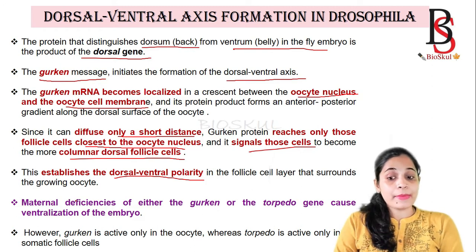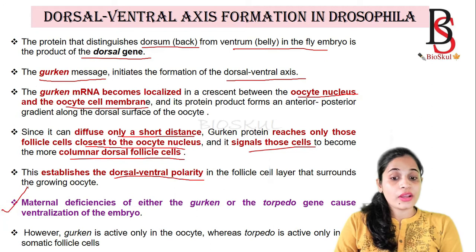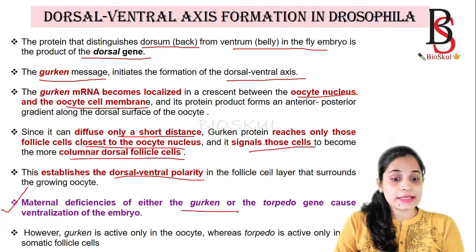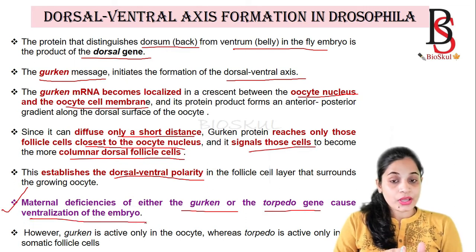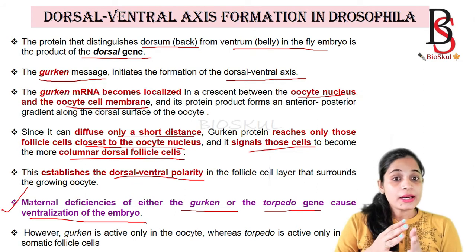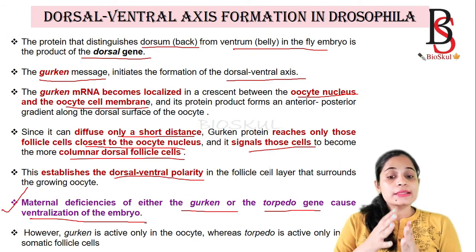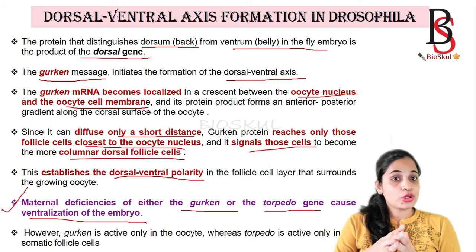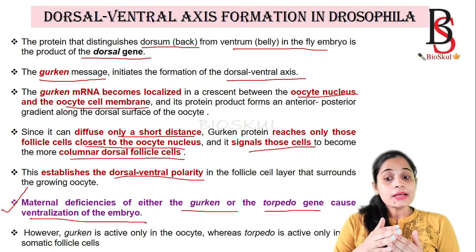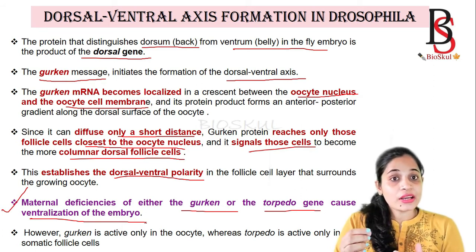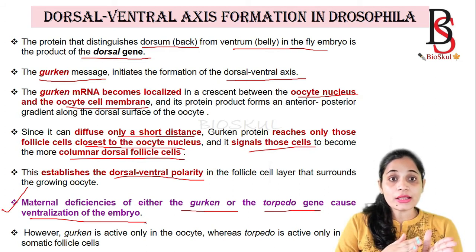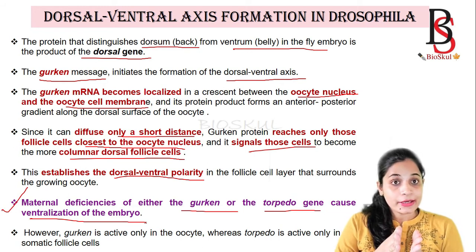Important point is that maternal deficiency of either Gurken or its receptor, that is the torpedo gene, causes ventralization of the embryo. That is, the formation of the dorsal or ventral axis in Drosophila depends on Gurken and its receptor torpedo. If there is a deficiency of Gurken or the torpedo gene in the mother, then that will lead to ventralization of the embryo. It does not depend on the zygotic genes, it depends on the maternal genes. It's very important, just remember it.